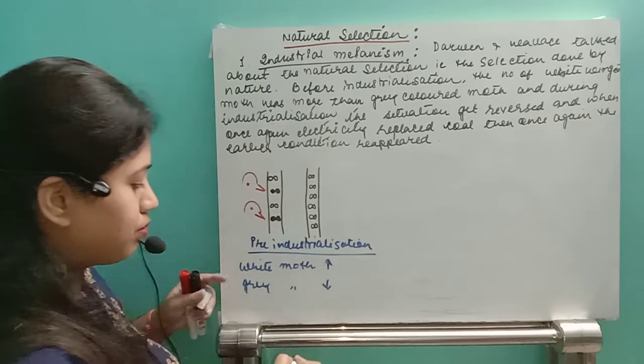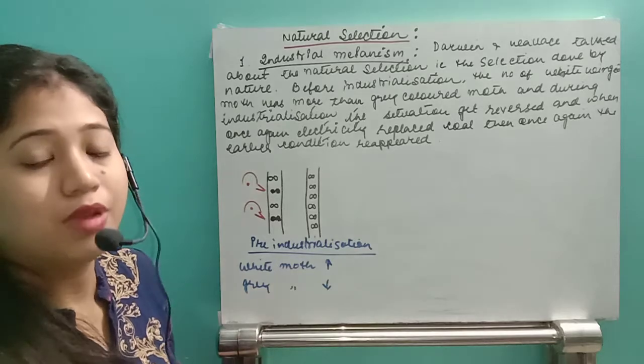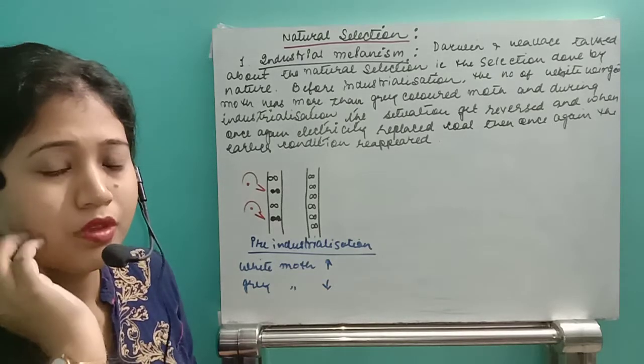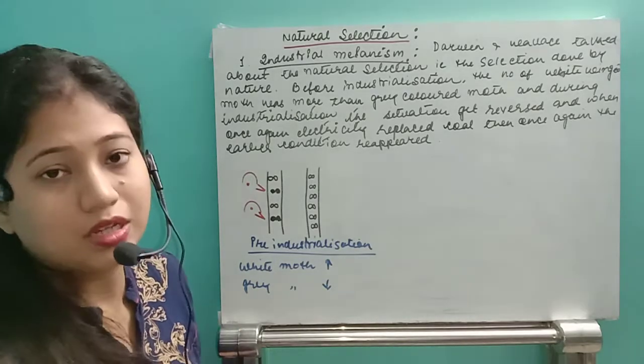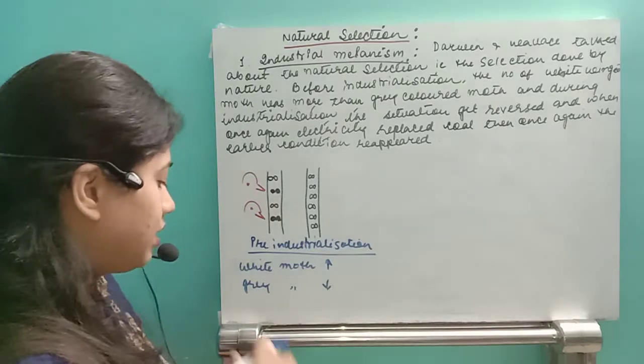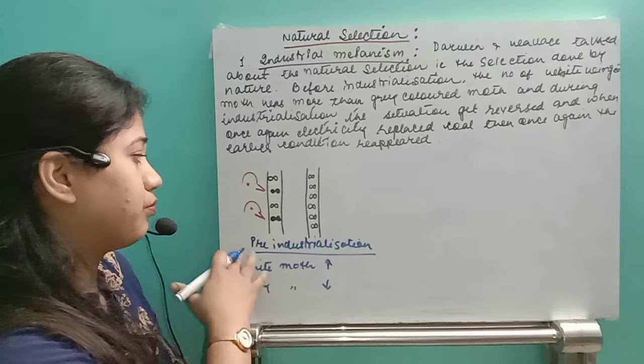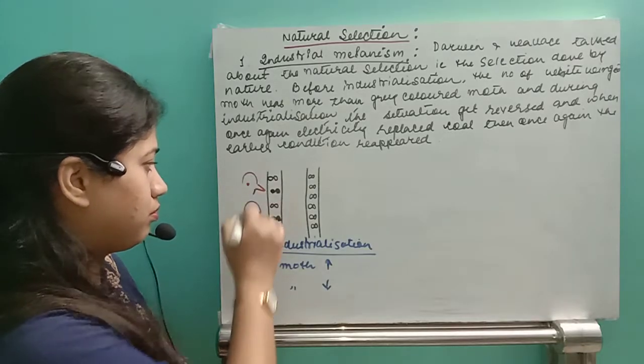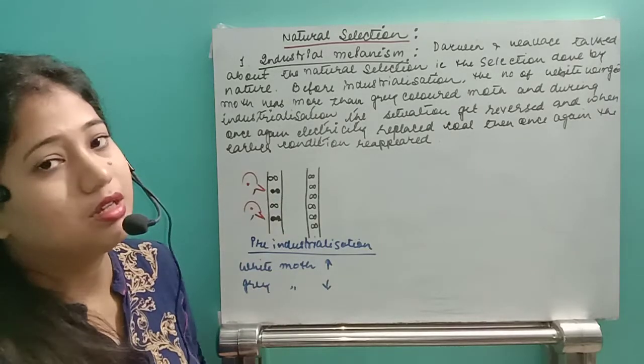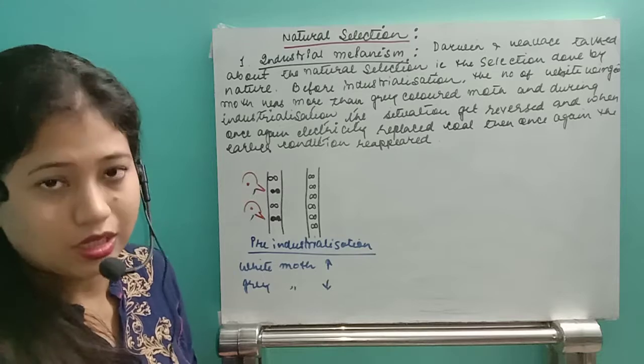And why is this happening? The white colored moth get blended with the white or off-white background because of the lichens, and the grey colored moth get contrasted. They are taken by the birds, and after that the grey colored moth started to decrease.